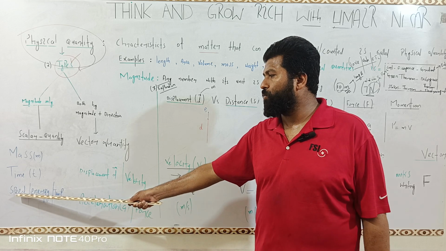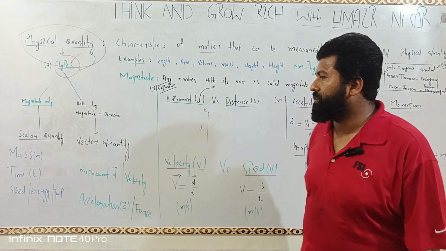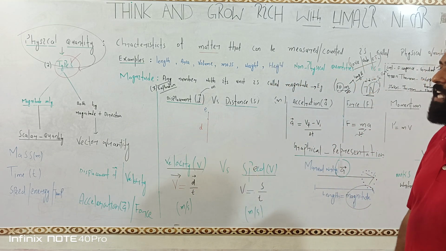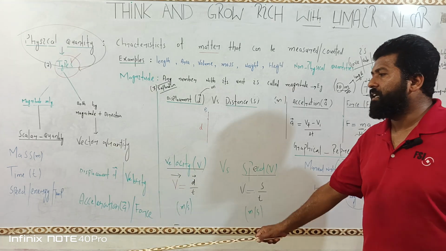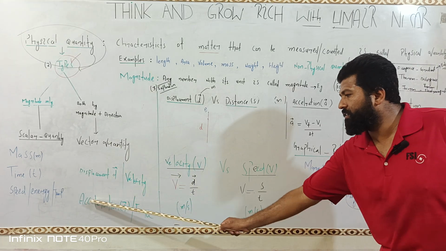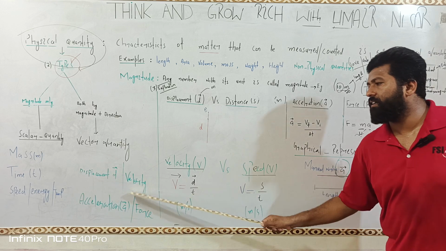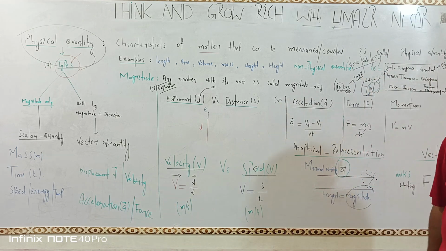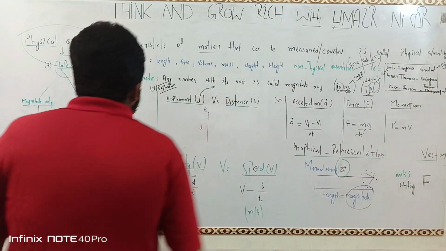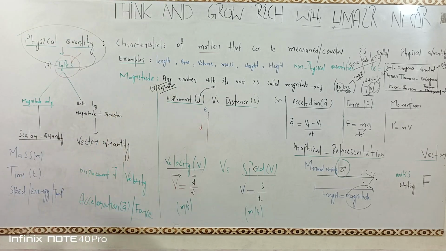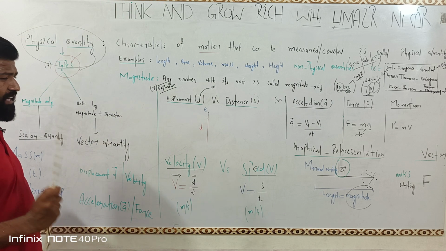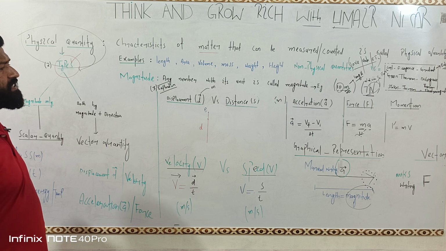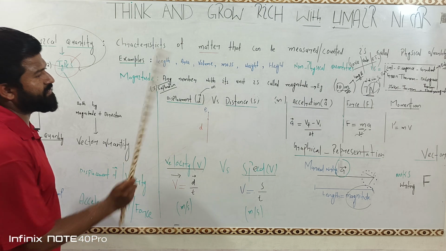Similarly, speed is a scalar quantity. Energy and temperature are scalar quantities. Now we will come to the examples of vector quantities: displacement, velocity, acceleration, force. All these are vector quantities. Let us next come to explanation number 3. Let's understand the difference between displacement and distance.